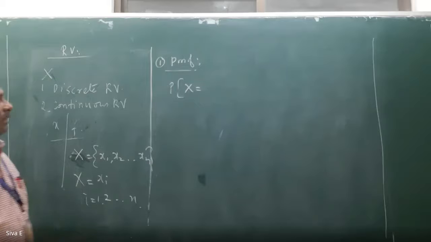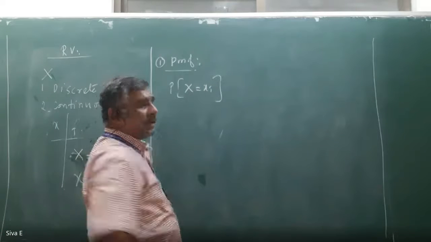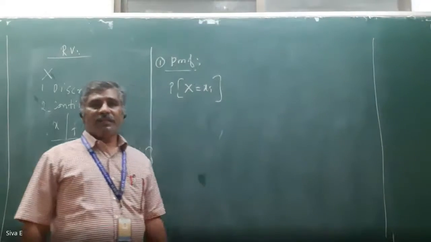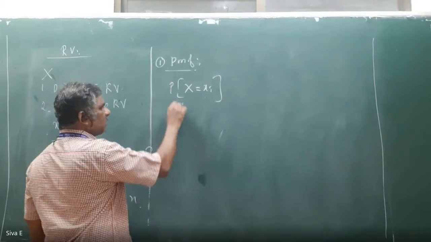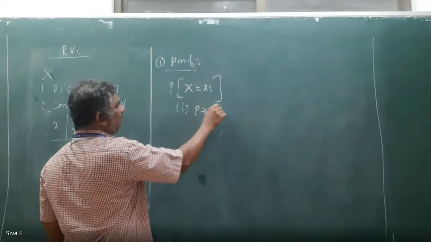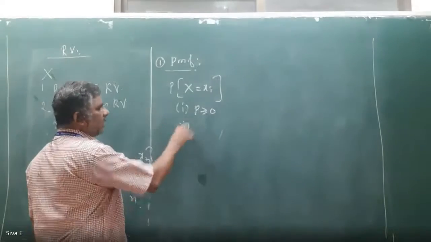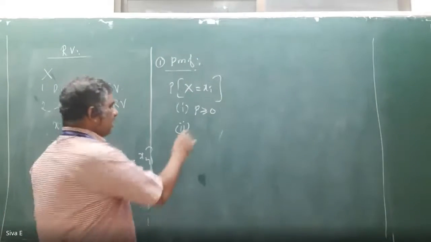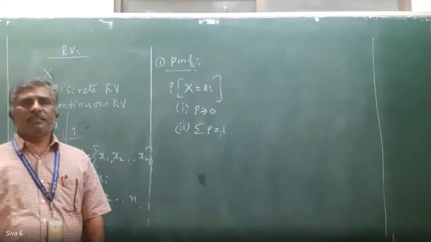Then probability of x equal to xi is known as the probability mass function, which satisfies some conditions. One is probability is always greater than or equal to 0. The second one is that the summation of all the probabilities equals 1.